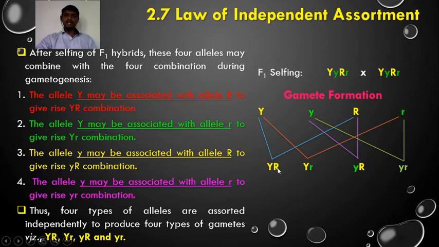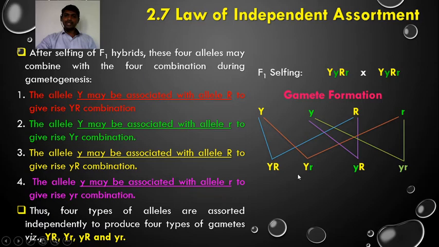Four possible combinations have occurred here. This capital Y may associate with the small r, so the combination is capital Y, small r. This small y may associate with the capital R, so we get small y, capital R. Small y associated with the small r possesses small y, small r.